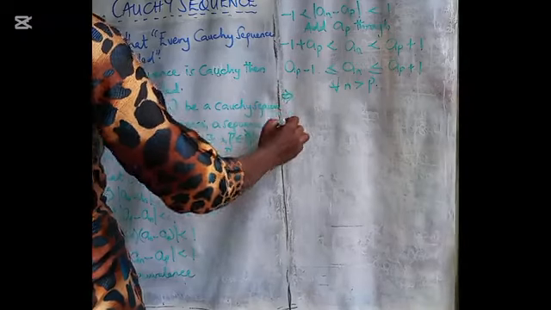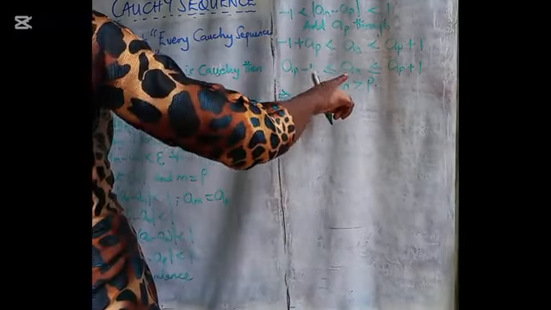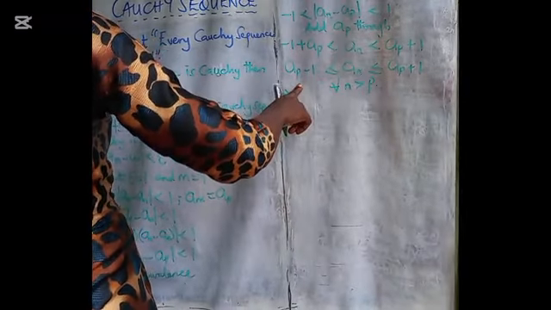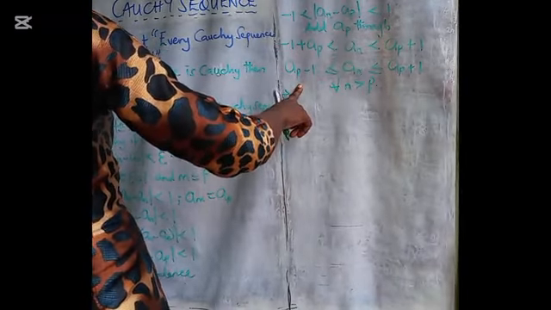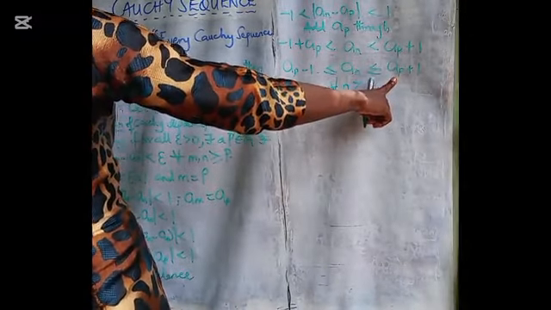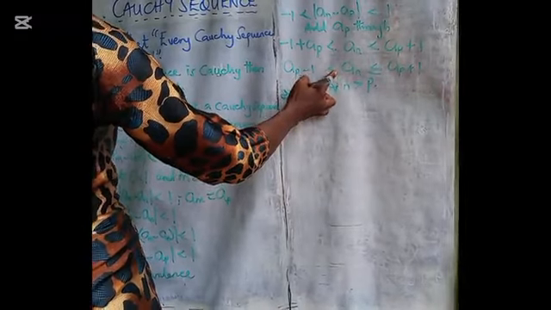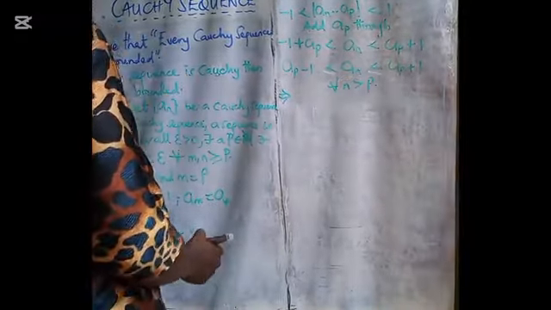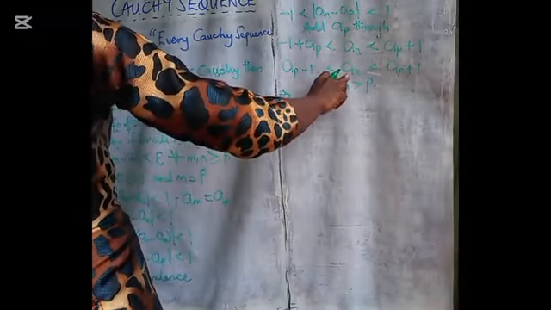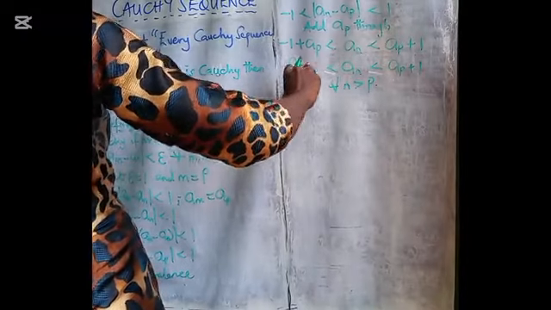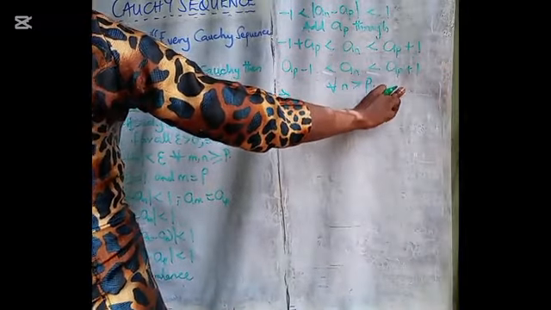What does this tell us? It tells us that every term of the sequence A sub n will be bigger than A sub P minus 1, but less than A sub P plus 1. Let's use strictly less than, so that can be completely true. Every term of A sub n will be bigger than A sub P minus 1, and it will be less than A sub P plus 1.